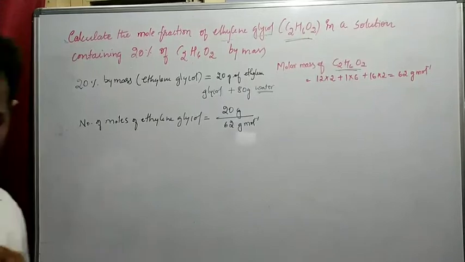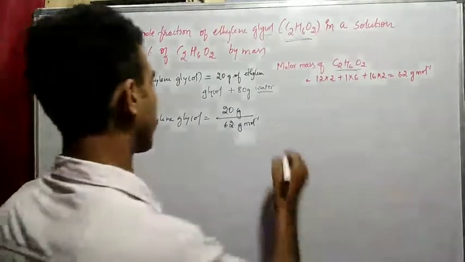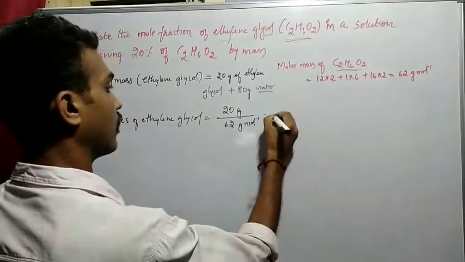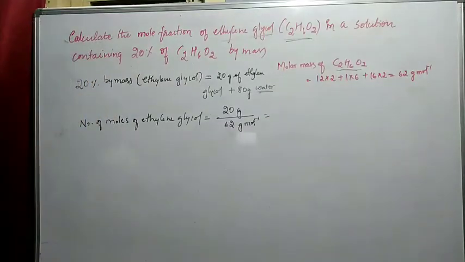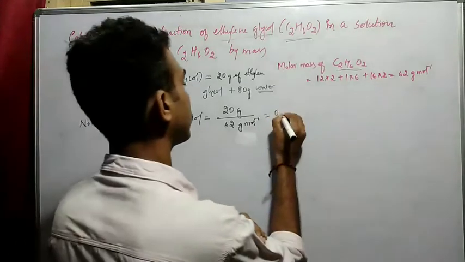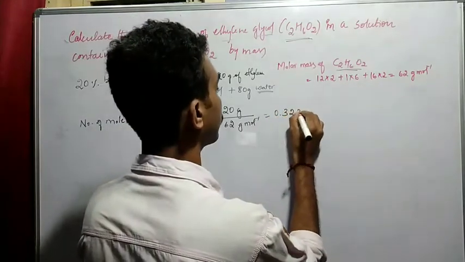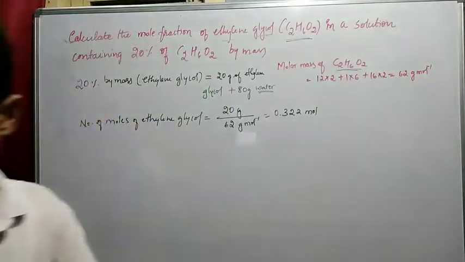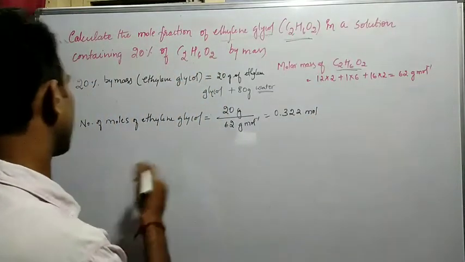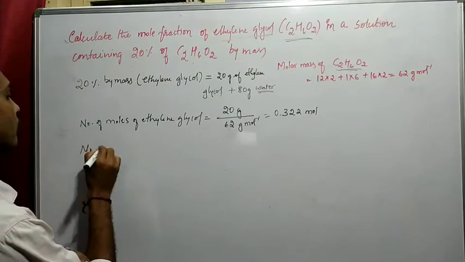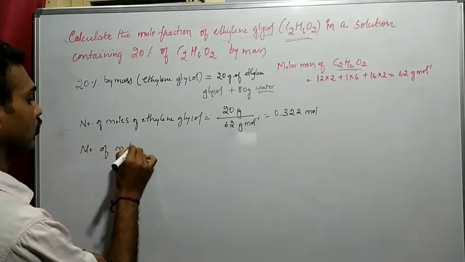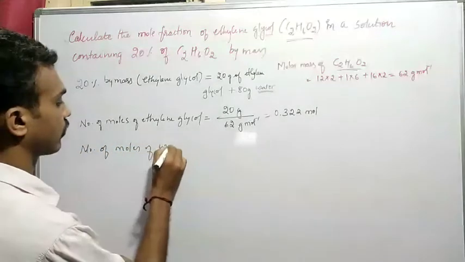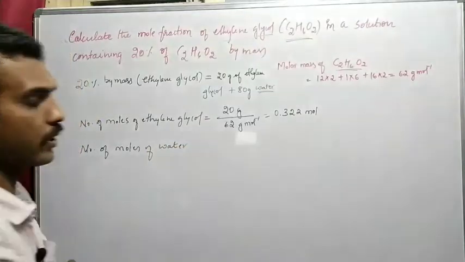So divide it. The value we are getting is 0.322 moles. Now we have to go for the number of moles of water. There are two components, water and ethylene glycol.